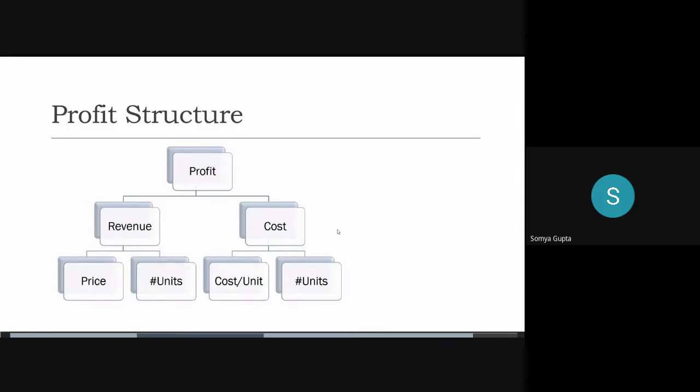Suppose they tell you that the revenue has stayed the same, then you know the cost has increased, so you would drill down into cost. That's how you would go along the profit structure. If the cost had been the same and the revenue had increased, then you would drill down into revenue. You can also divide cost on the basis of fixed and variable. This depends on the question.